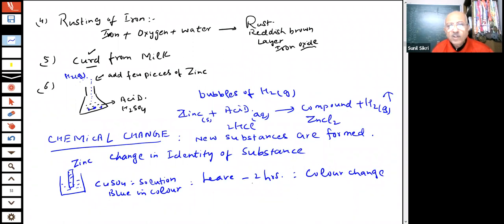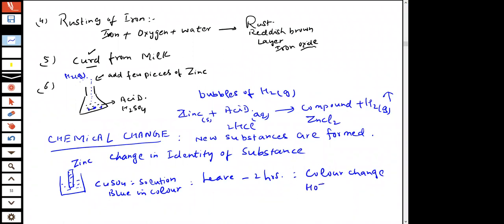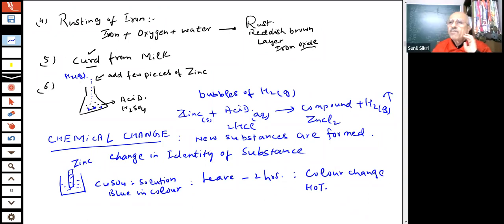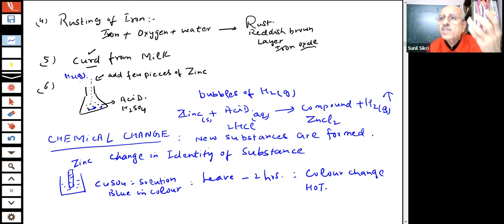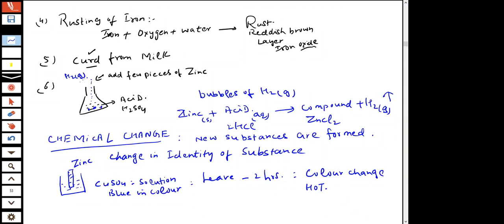And you may see that solution becomes hot. Interesting that something is happening, students. New substances are formed. Sometimes we see color change, sometimes gas is evolved, somewhere we see heating effect. The solution becomes hot.